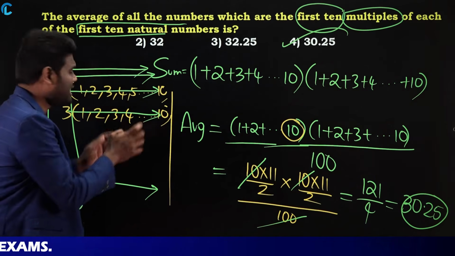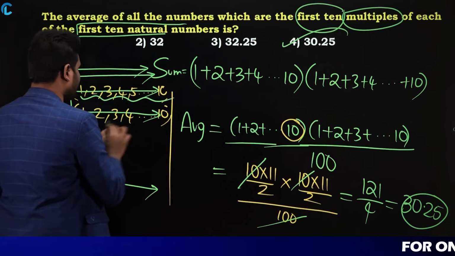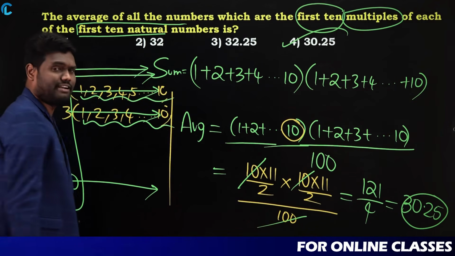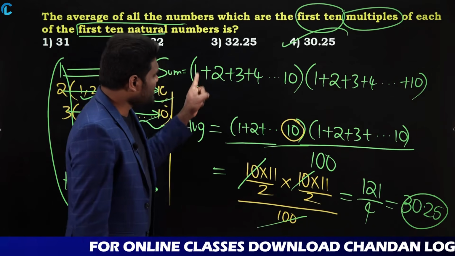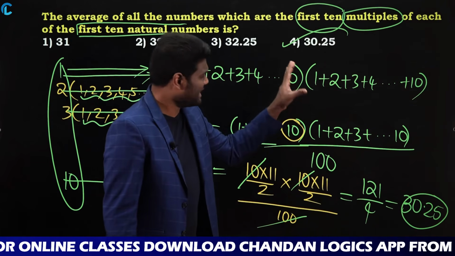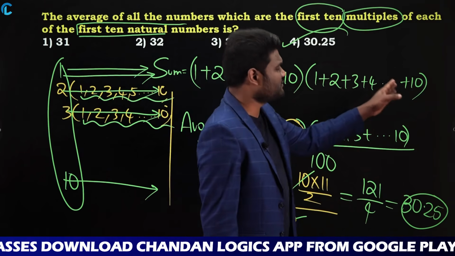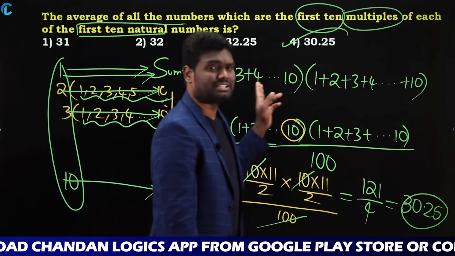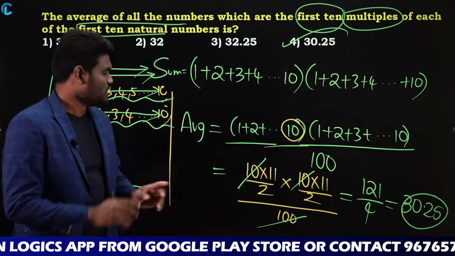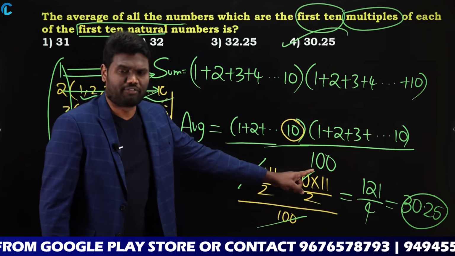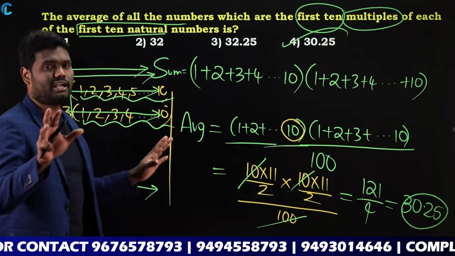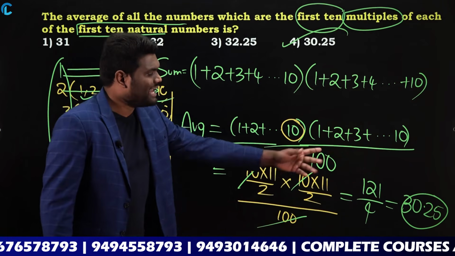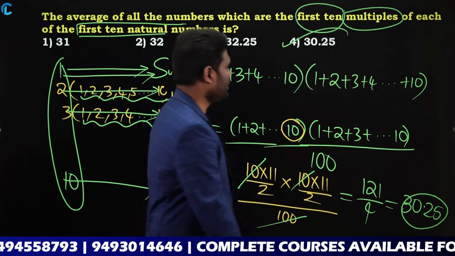Now when I take them common, all the numbers will be 1, 2, 3, 4, 5, 6, 7, 8, 9, 10, repeated for each. When you add these numbers, the sum is 10 into 1 plus 2 plus 3 plus 4 and so on up to 10. But the question is average, so sum of numbers divided by number of numbers. The number of numbers is 10 into 10, 100 numbers. So divided by 100, when you calculate this, the answer is 30.25.